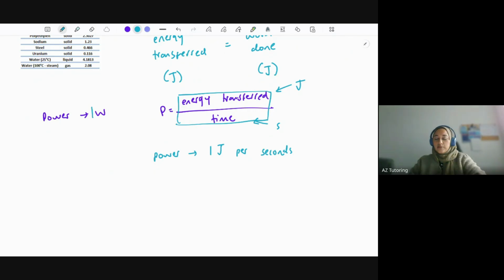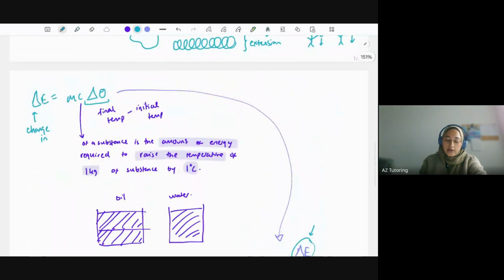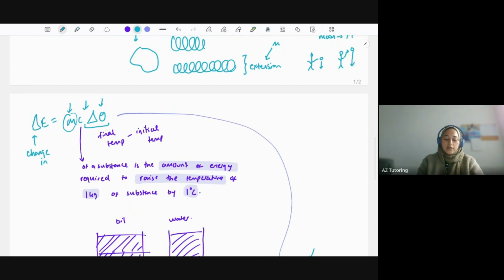Now this equation is a little bit different. The equations that we were looking at beforehand are quite straightforward, where it's just something equals all of them times by each other. So if I increase any of these values, you know that it's going to increase the thermal energy. If I increase temperature change, I'm increasing the energy change. If I increase the mass, I'm increasing the energy change. If I increase specific heat capacity, I'm increasing the energy change as well.